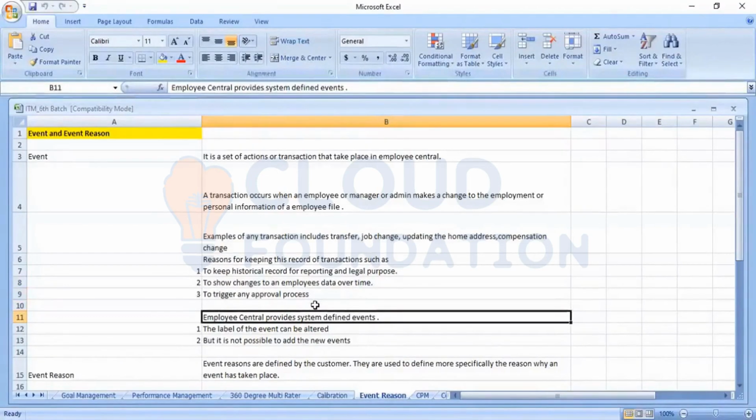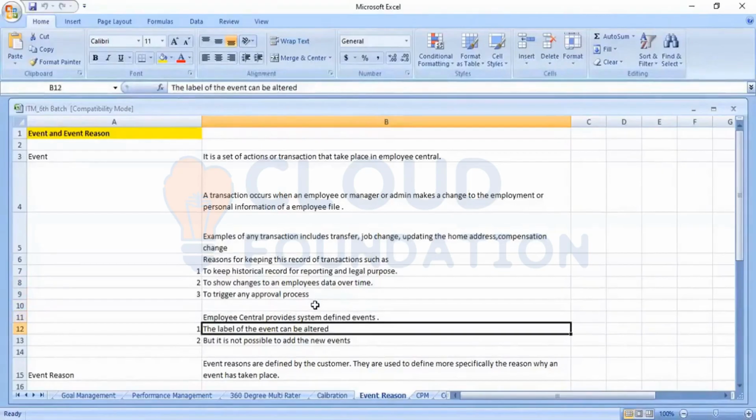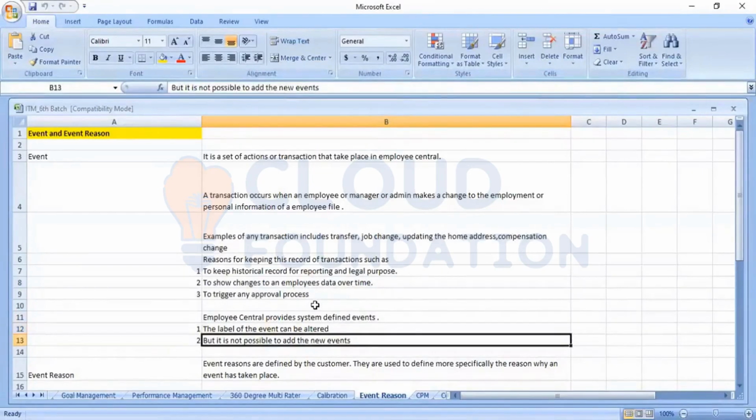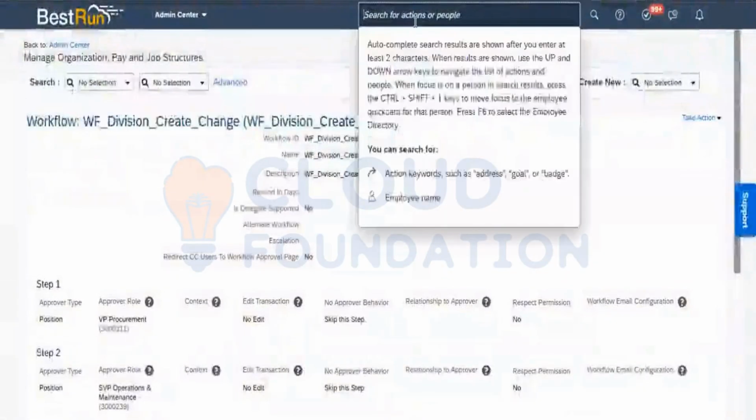Employee Central provides system-defined events. The label of the events can be edited, but it is not possible to add a new event. This event is a concept where the event is something which is controlled and maintained by SAP. If we want to see the list of events, we can go into